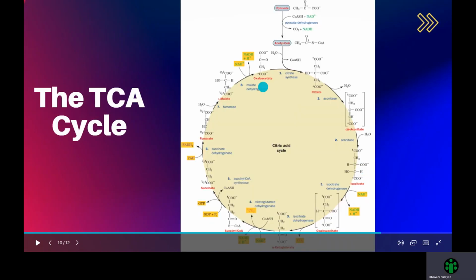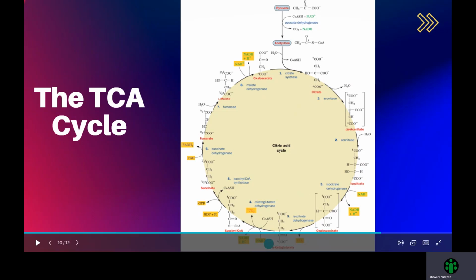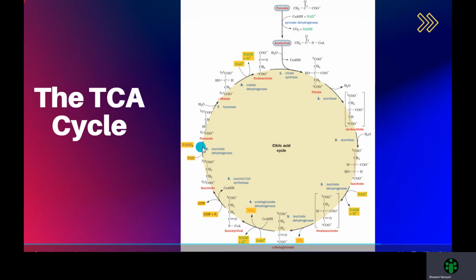So if we look at the TCA cycle now, well, that looks pretty easy. We have oxaloacetate. So ox ate citrate. Citrate became isocitrate. Ox went on a keto diet. It succeeded with itself. All were fuming with hunger.